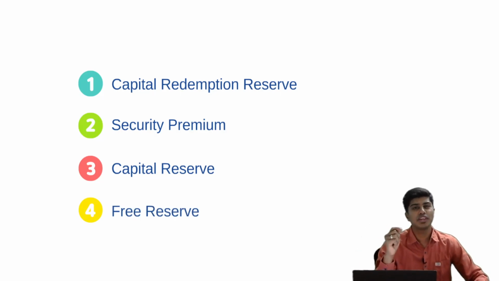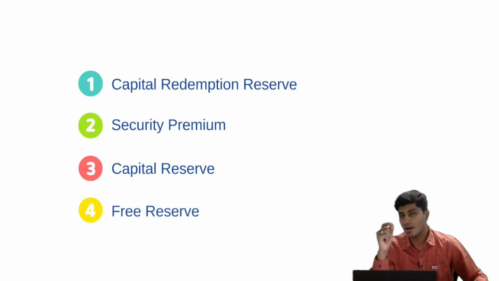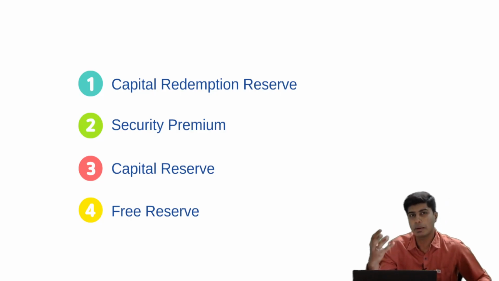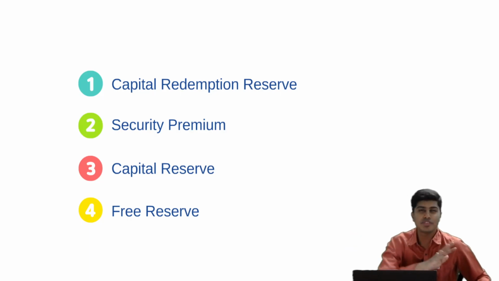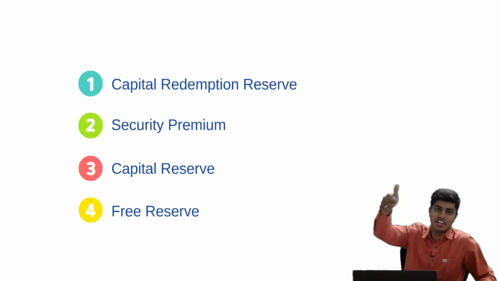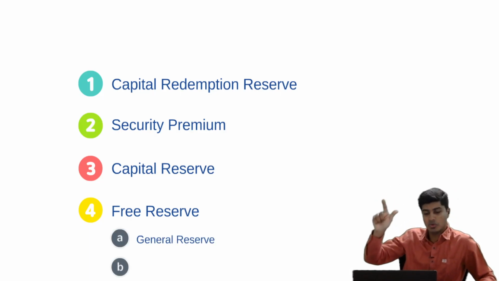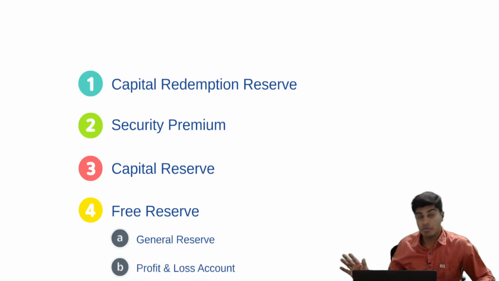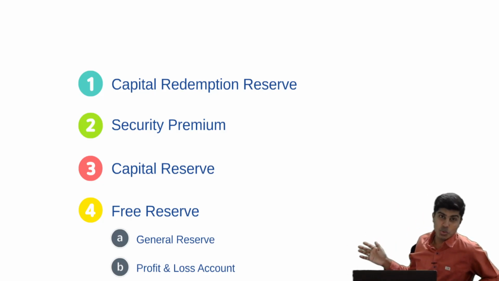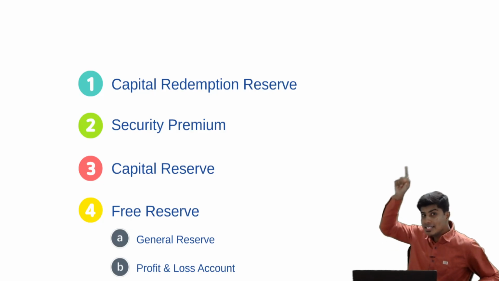Whenever we use the word free reserves or distributable profits, what it means is such profits which are available for the purpose of distribution as dividend. So your investment allowance reserve, export profit fund, debenture redemption reserve, all of these are not available. When I say free reserves, all that I mean is general reserve and P&L account. So these are the reserves which can be used for the purpose of capitalization, that is issue as bonus, and in the same order.